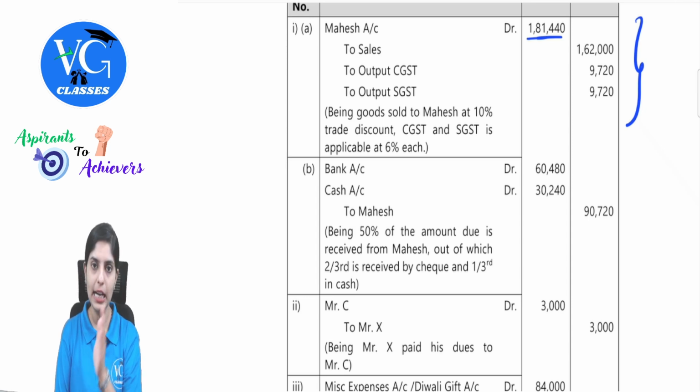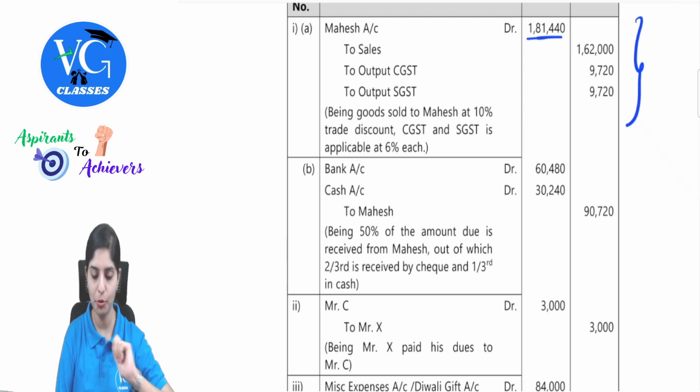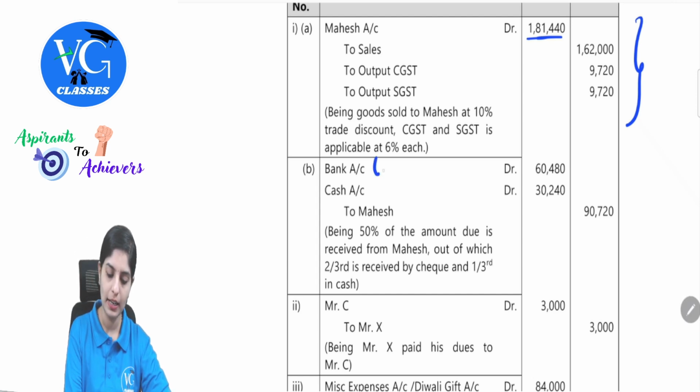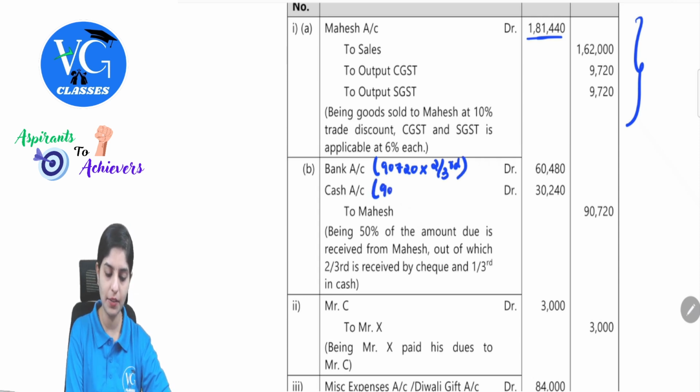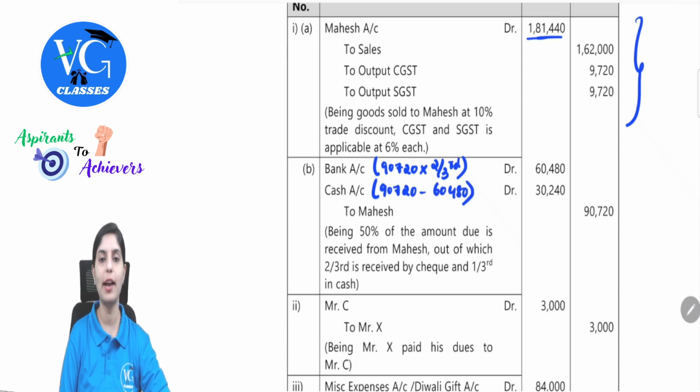Bank account debit, cash account debit to Mahesh account with respect to the 50% amount being received. So this is 90,720 into two-third. And this is the remaining, 90,720 minus 60,480. I hope this transaction was simple and clear.